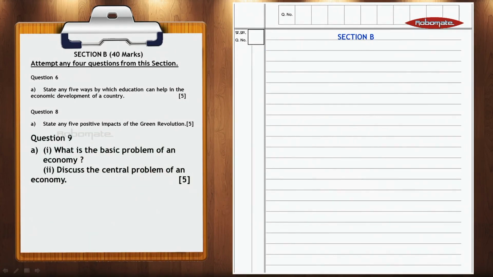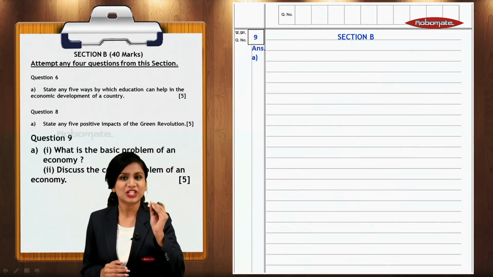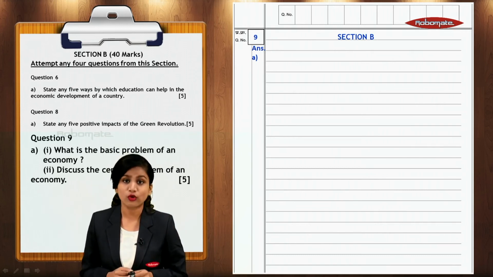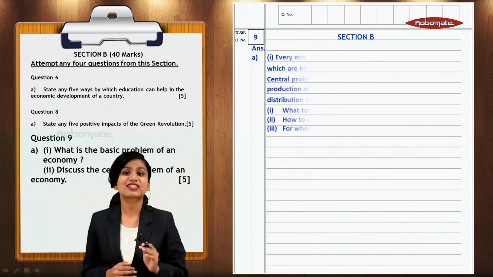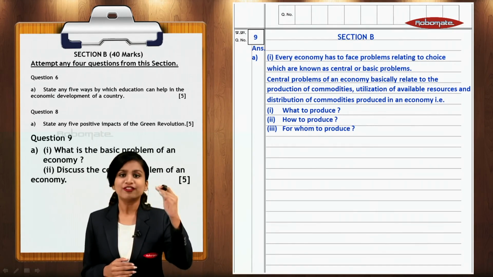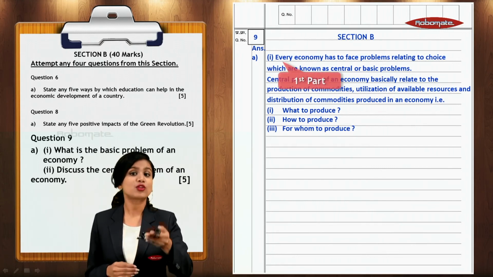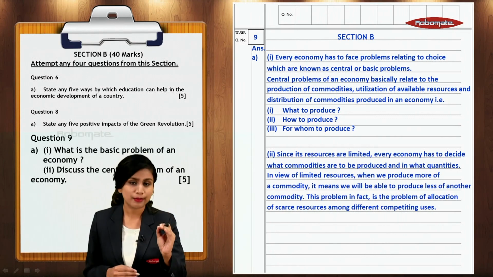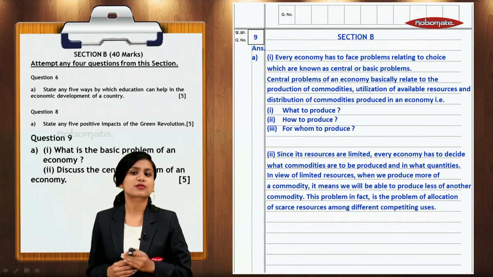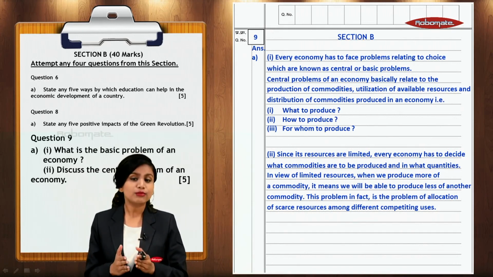Now students, if you notice, this question is divided into 2 parts. So how will you attempt this question? When you are attempting this question, you will write the question number and the sub-question number like before, but here you will write 1, which states that you're attempting the first part of this question. You will very neatly solve the first part of the question, and then when you start with the second part, you will write the number 2 and then write the explanation for the second part of the question. So this is how you will attempt your question paper.